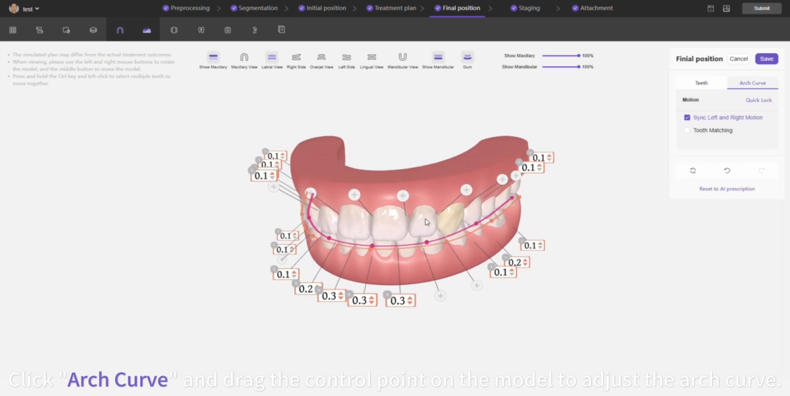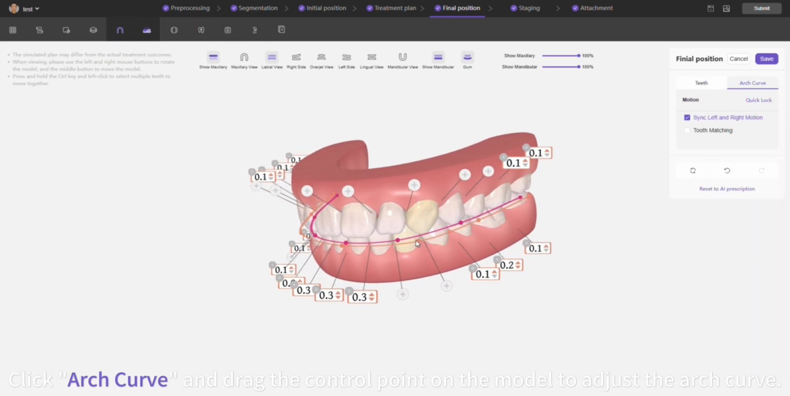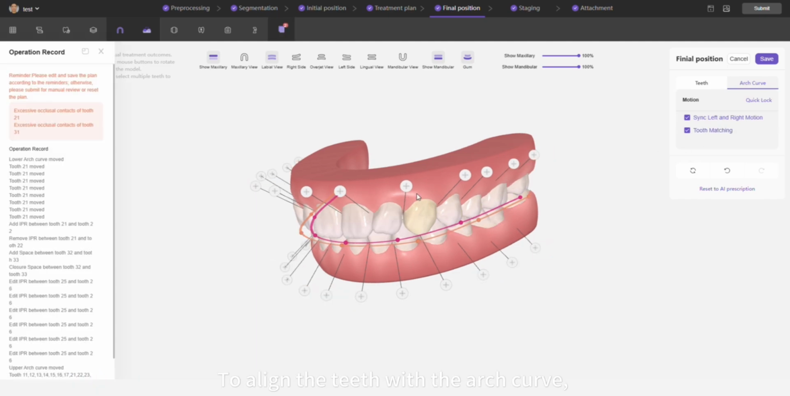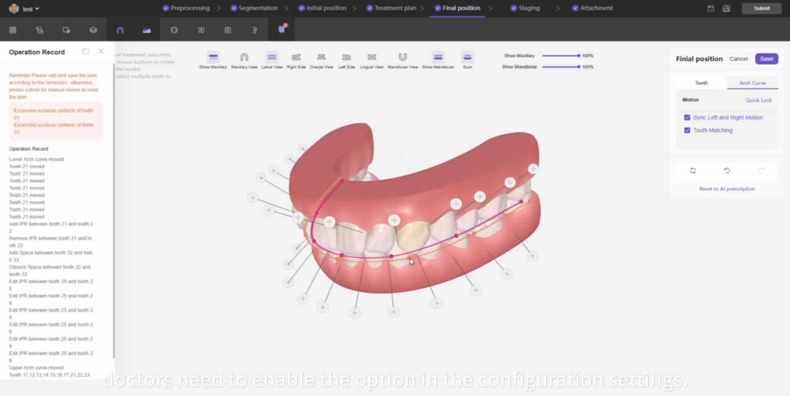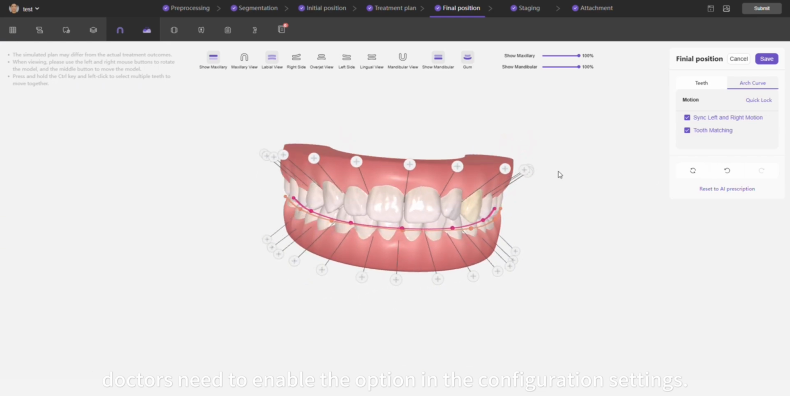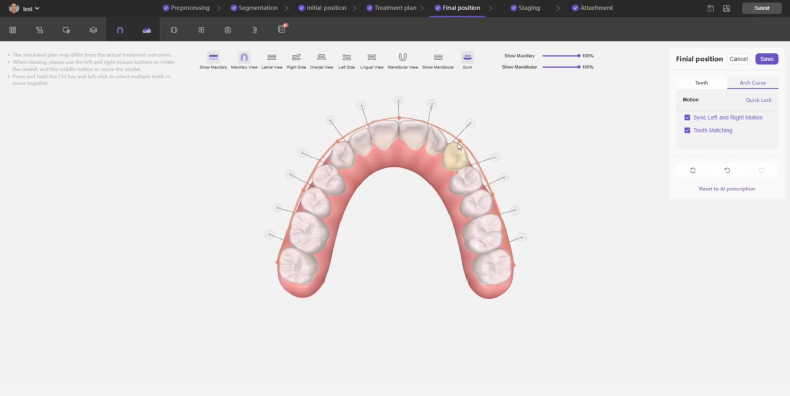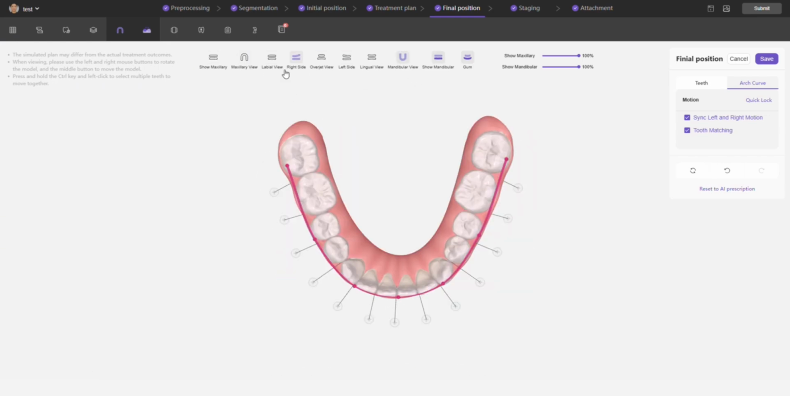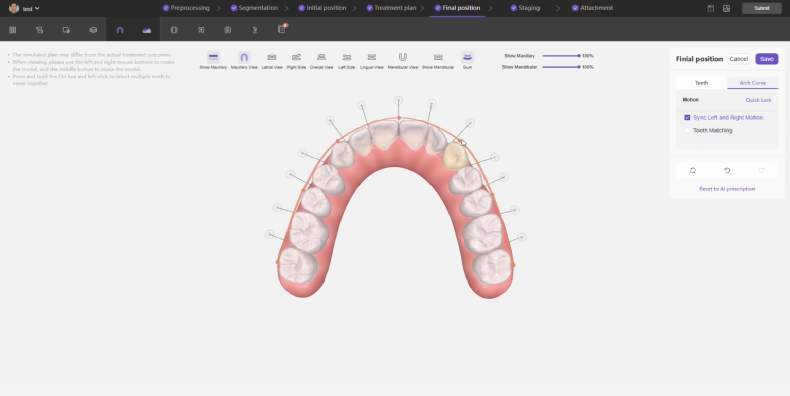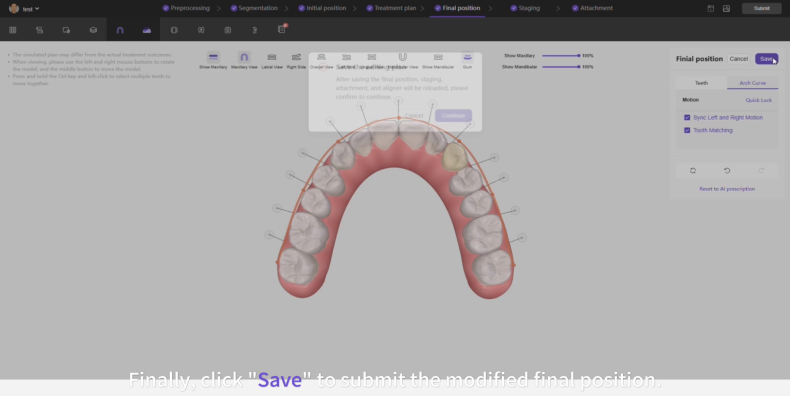Click Arch Curve and drag the control point on the model to adjust the arch curve. To align the teeth with the arch curve, doctors need to enable the option in the configuration settings. Finally, click Save to submit the modified final position.